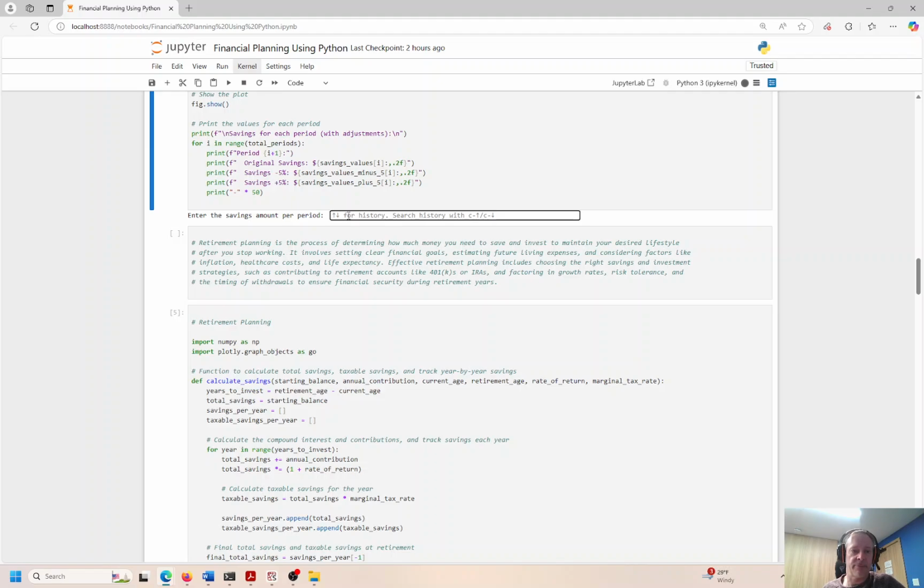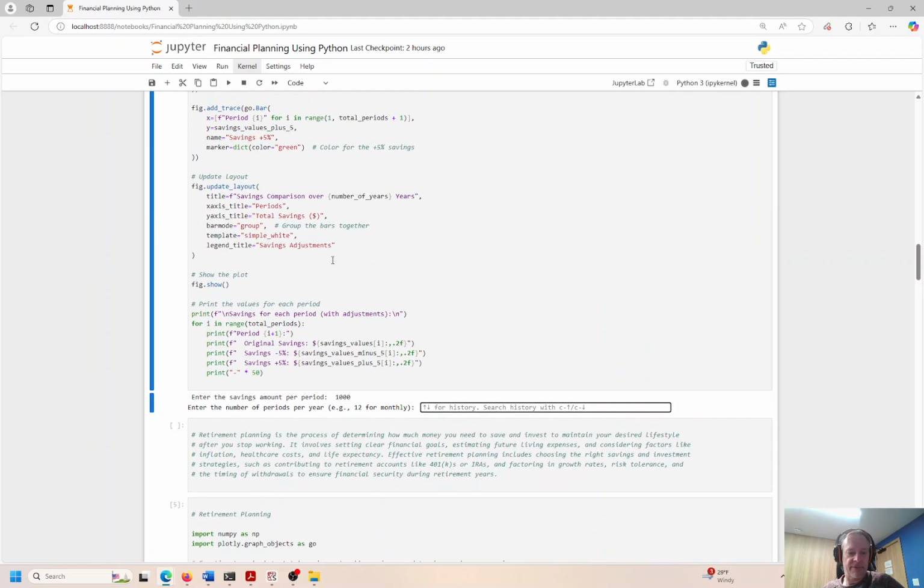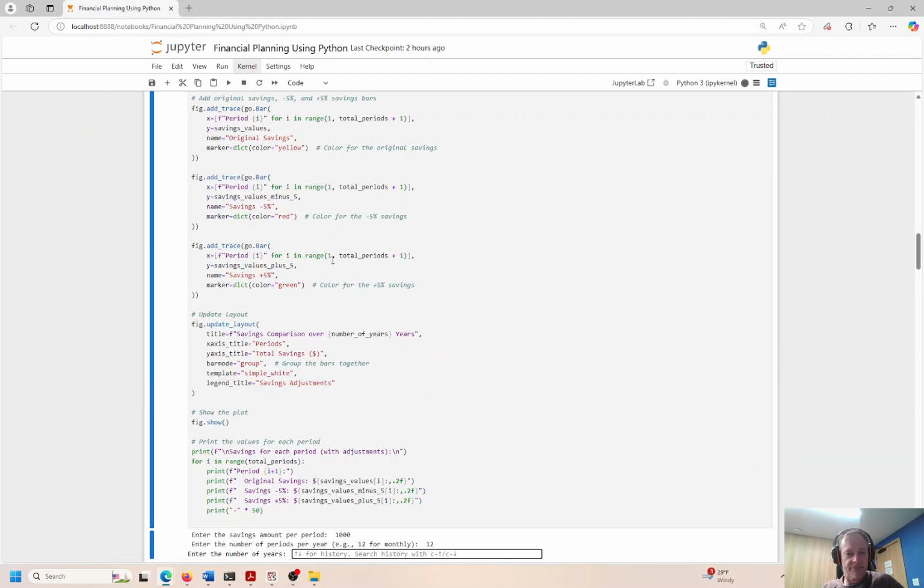So enter savings amount per period. Let's say I'm going to save $1,000, with the number of periods being 1 month, 12 times a year. So number of periods per year, 12. So I'm going to save $1,000 per month, 12 months in a year.